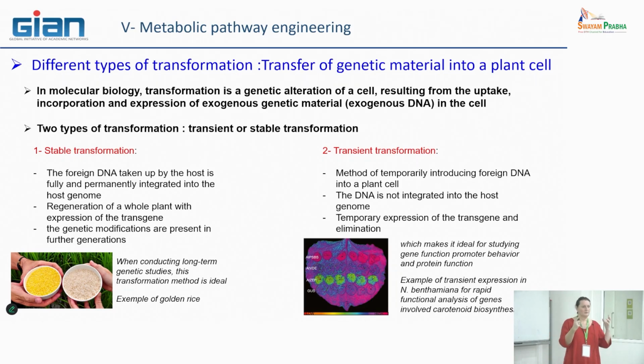Mainly it stays in plasmid form, okay? And this plasmid can also be conceived in order to permit the expression of the transgene. The external gene is also called a transgene, okay?